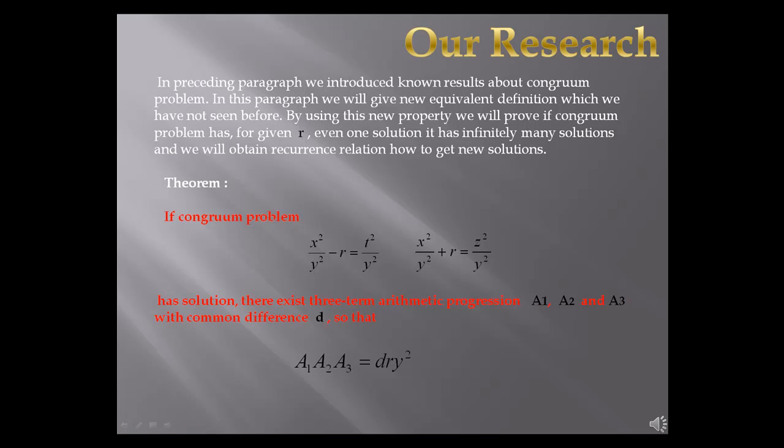Theorem: if the congruent problem has a solution, there exists a three-term arithmetic progression A1, A2 and A3 with common difference d, so that A1, A2, A3 is equal to d r y squared.